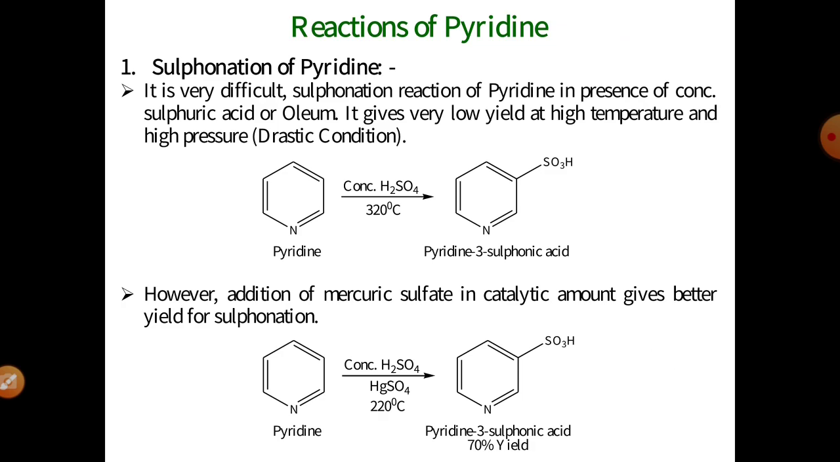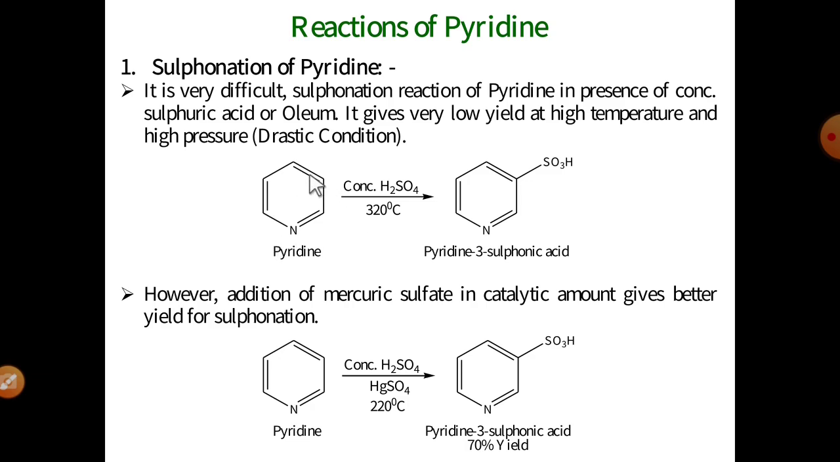The first reaction is sulfonation of pyridine. Sulfonation is an electrophilic substitution reaction. In the earlier slide we discussed that position 2, position 4 and position 6 have partial positive charge in resonating structures, means these are favorable for nucleophilic substitution, and the remaining two, position 3 and position 5, are favorable for electrophilic substitution reaction. And sulfonation is an electrophilic substitution reaction.